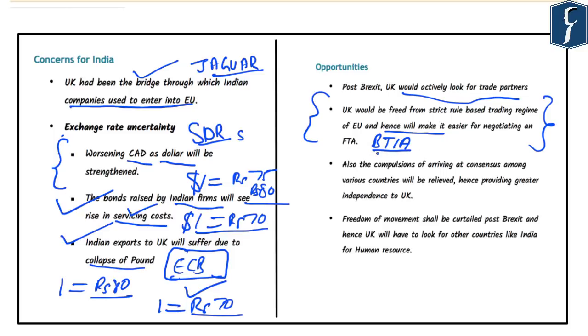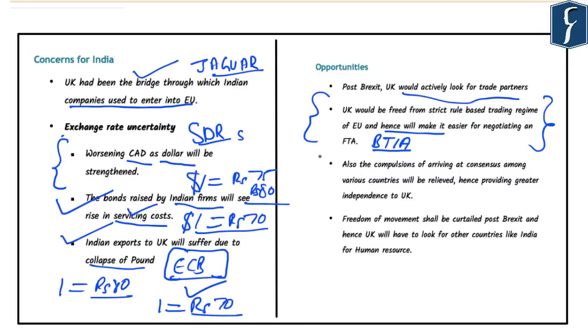However, the negotiations for finalizing the BTIA are stuck because of strict rules that are applied by the EU regarding trade with the EU. That is why India sees this as an opportunity: if the UK exits from the EU, such a strict rule-based trading regime will not have to be followed by India for its free trade agreement with the UK. So it will be easier for India to negotiate a free trade agreement with the United Kingdom.